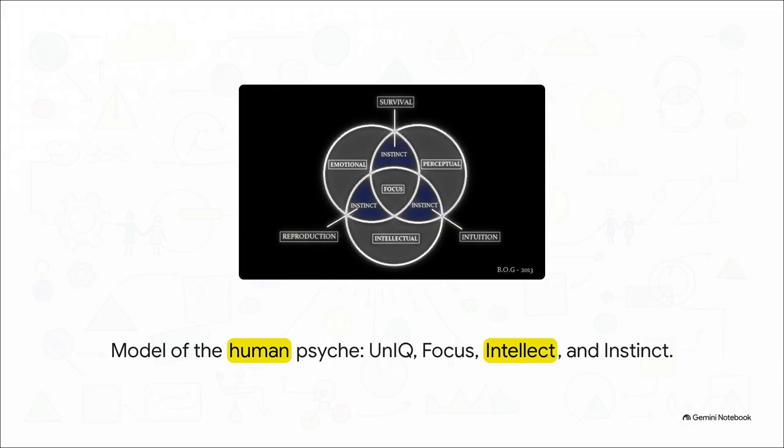And this framework brilliantly captures the human experience. According to the model, at the center of human consciousness is a node called unique. That's the anchor tying us back to that deep foundational quantum geometry. Our daily experience of the world plays out right in the middle, at focus, which is a constant dynamic battle. It's the active zone where information from our deepest survival instincts constantly collides with our intellect and our perception.